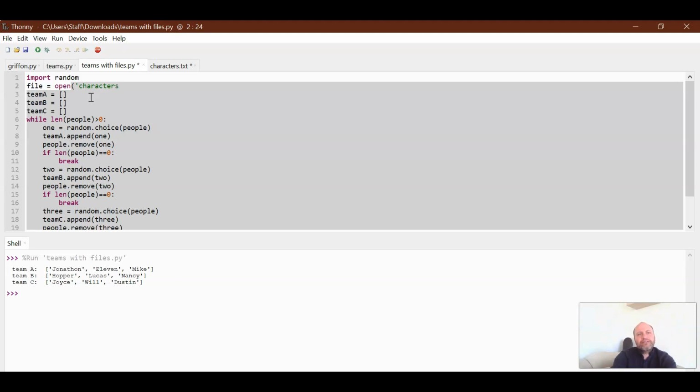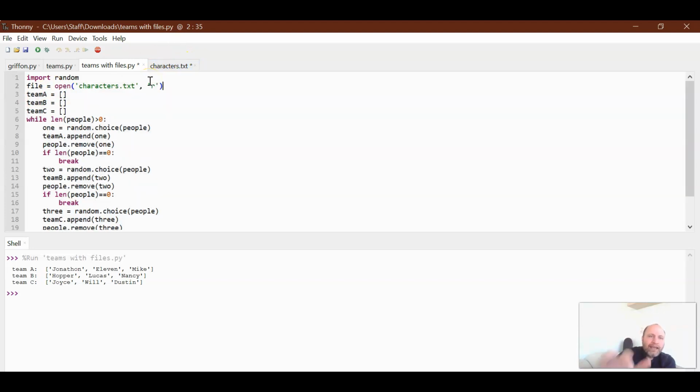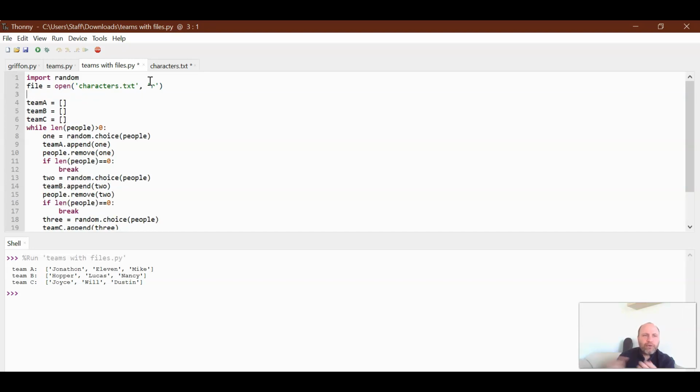So characters.txt. So that's the file that it wants to deal with. And when I hit comma, it wants us to know, do we want to make a new file or do we want to read a file that already exists? This file already exists, so I'm going to put quote R and end it. Now that already exists. Now, all this line does is it takes this information and reads it.